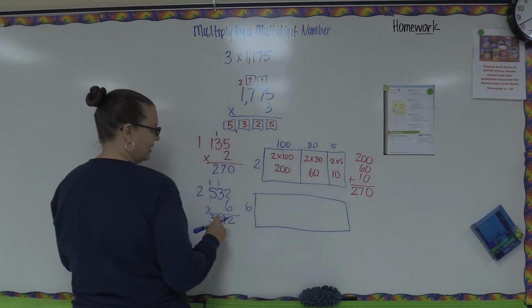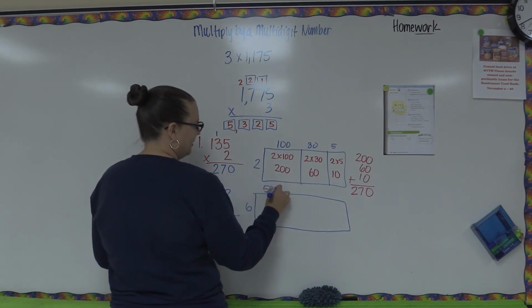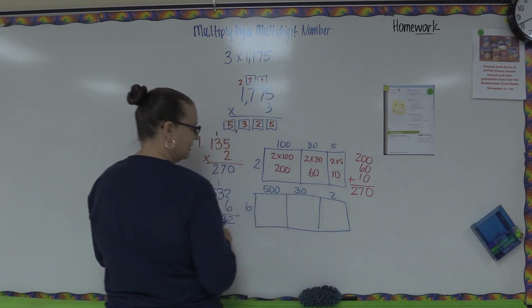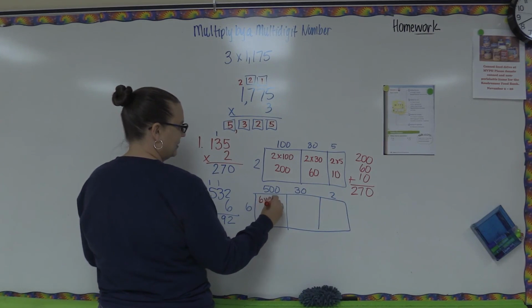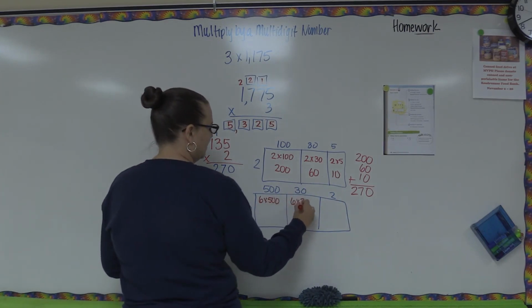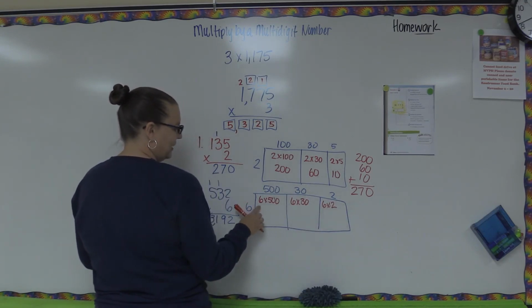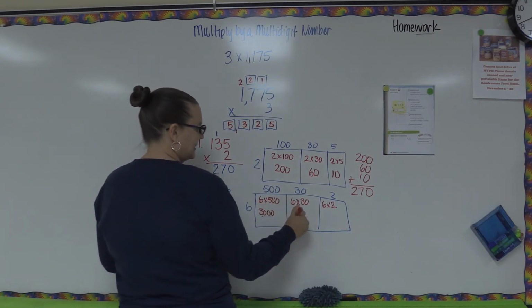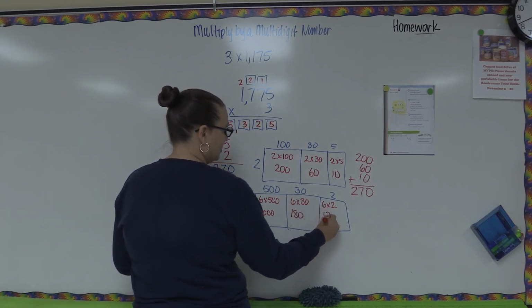We just have to set it up the right way. So if we decompose 532, that's going to be 500, 30, and 2. And then we just need to figure out the partial products. So this box would be 6 times 500. This one would be 6 times 30. And this one would be 6 times 2. And when we find those products, 6 times 5 is 30 with 2 zeros, right? 6 times 3 is 18 with 1 zero. And 6 times 2 is 12.